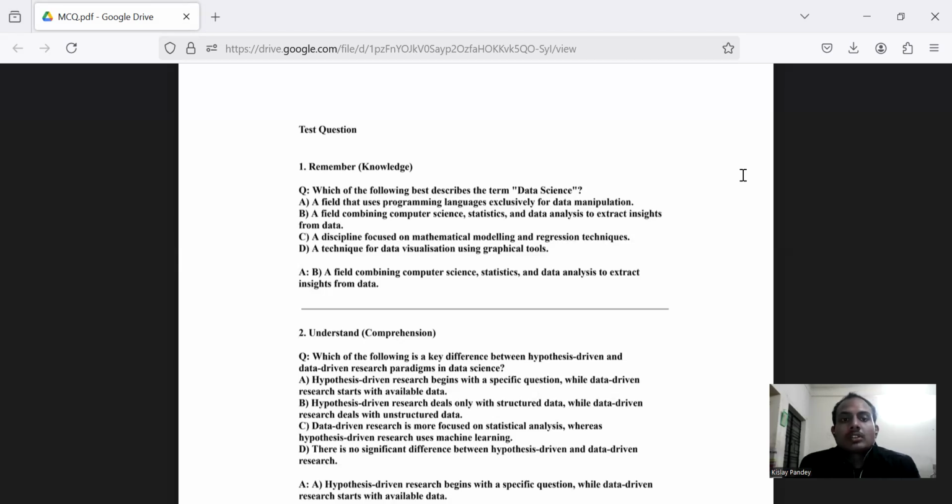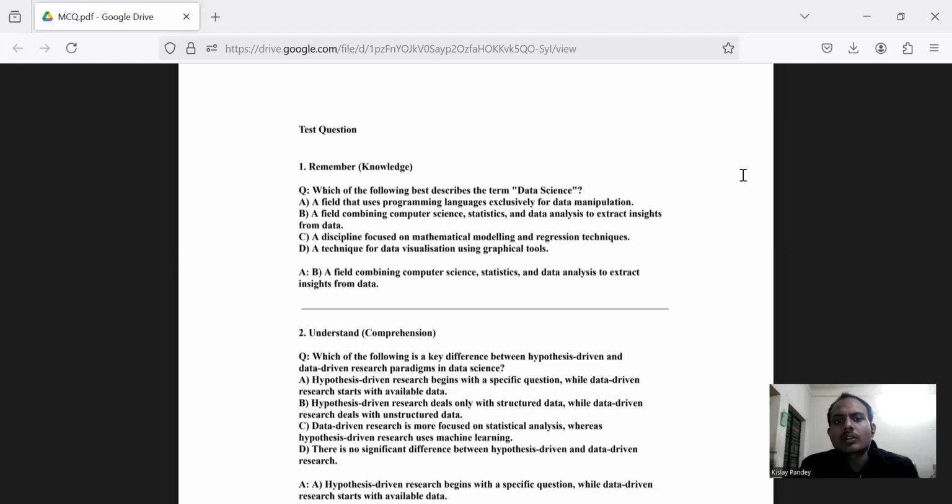Question number one, which is checking your remembrance, your knowledge. The question says, which of the following best describes the term data science? Option A, a field that uses programming languages exclusively for data manipulation. Option B, a field combining computer science, statistics, and data analysis to extract insights from data. Option C, a discipline focused on mathematical modeling and regression techniques. Option D, a technique for data visualization using graphical tools.